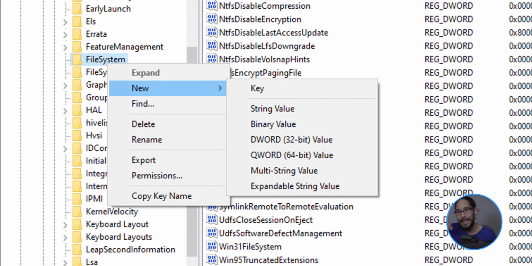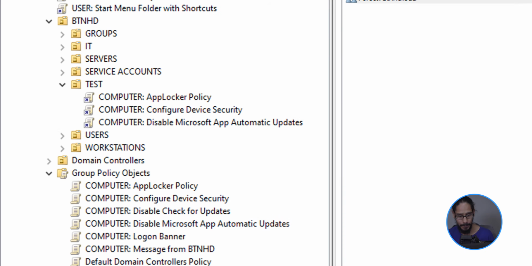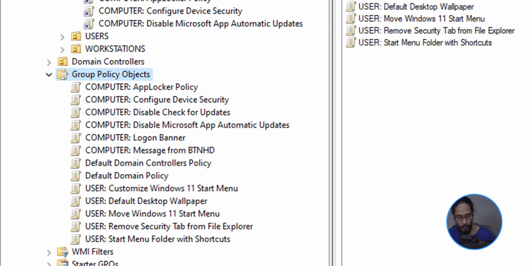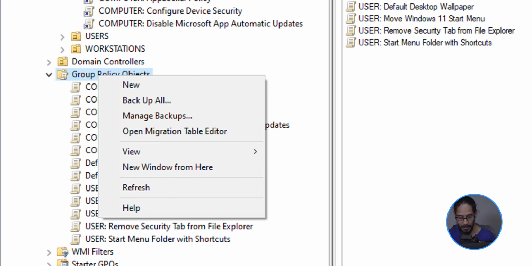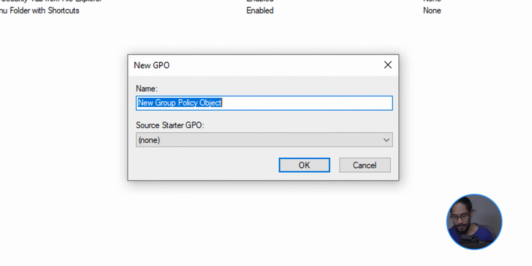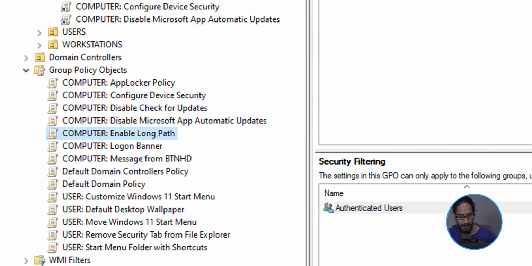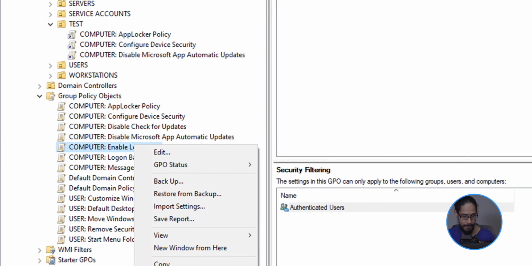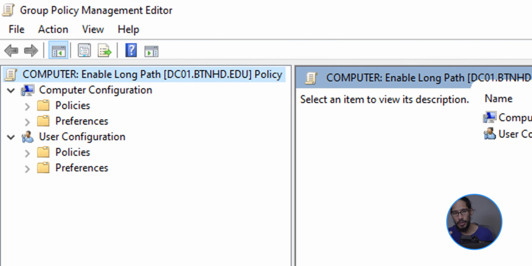Now, if you want to push this out to your 9-to-5 job as a group policy, we're going to open up the Group Policy Management Console. Here it goes. I like to start within the Group Policy Objects folder. So I'm going to right click on that and select New. I'm going to give it a name, pretty self-explanatory, and click OK. Select our new GPO, right click on it, and click on Edit. As you saw in the name, it is going to tackle the computer section, so that's why I say Computer, colon, and whatever name.